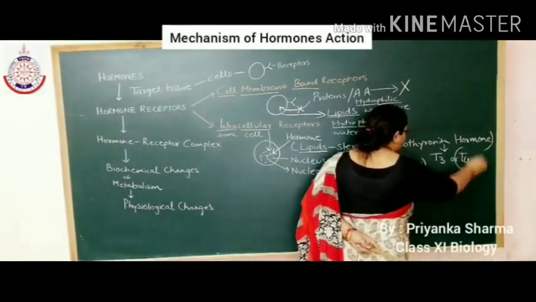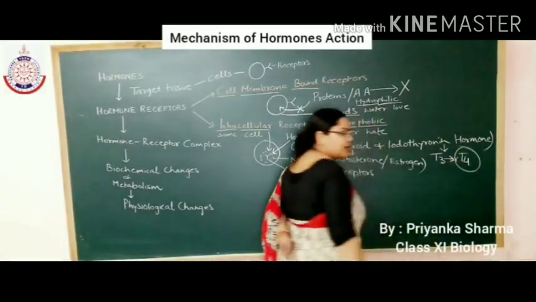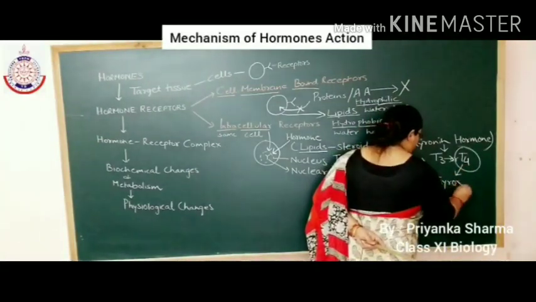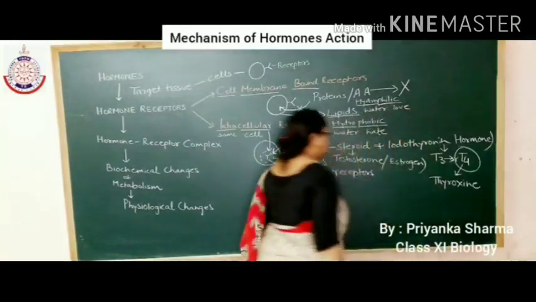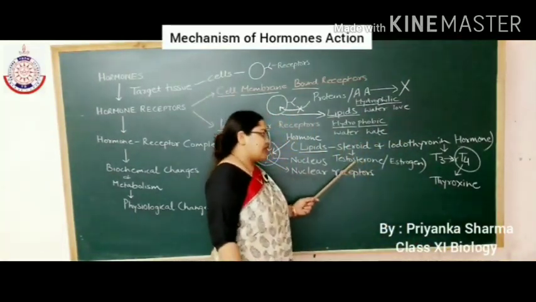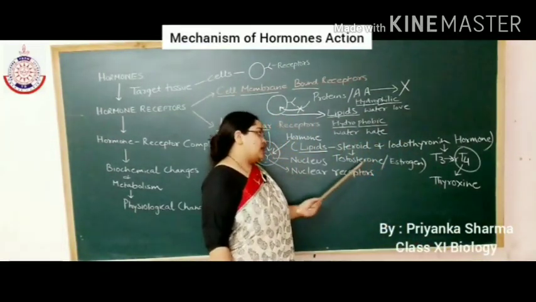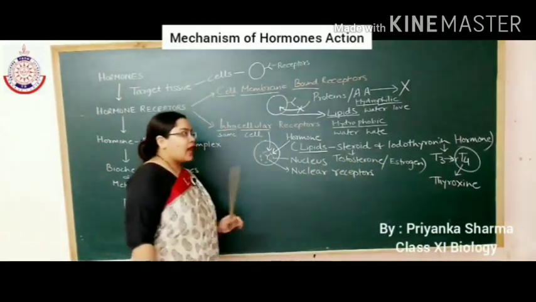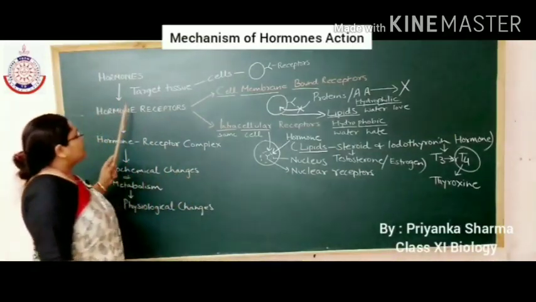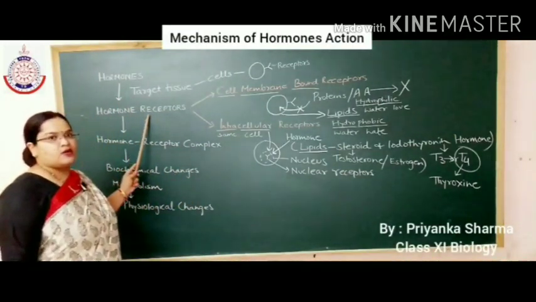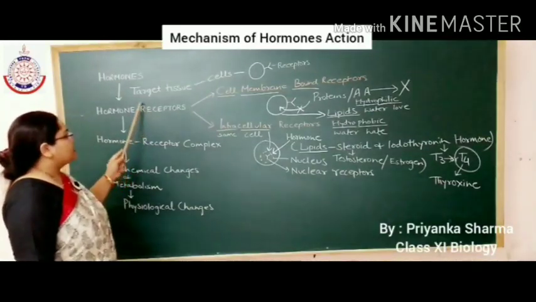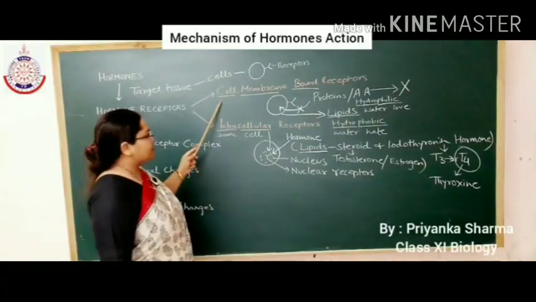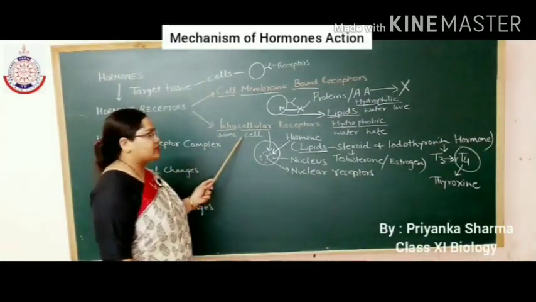Mainly we know T4 functions; T3 is also converted into T4. T4 is known as thyroxine. So thyroxine and steroid hormones like testosterone and estrogen act through intracellular receptors. I repeat once again that the receptors are present on the target cells, and these hormone receptors are of two types: cell membrane bound receptors and intracellular receptors.